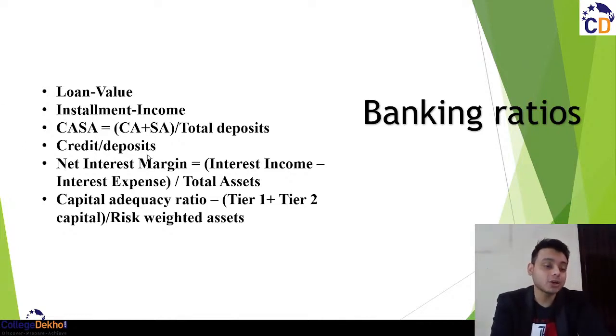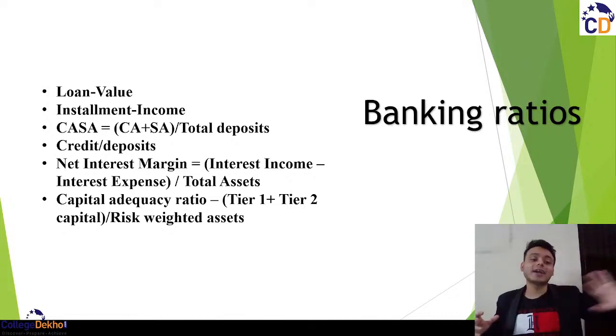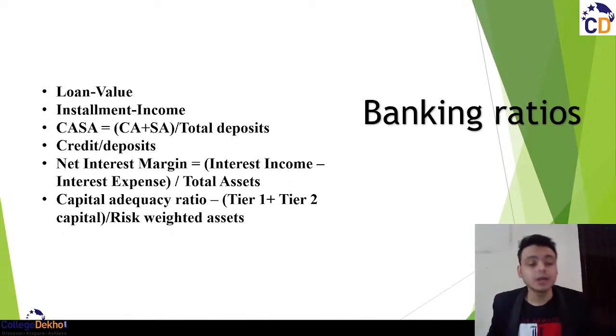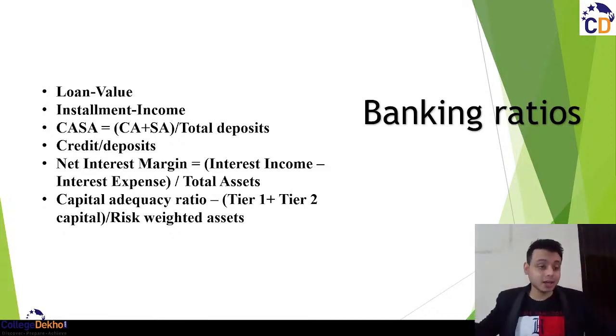The credit to deposit ratio. Simple. Out of the deposits that come to the bank, only from those deposits the bank lends money. So again this ratio should be as high as possible. The bank should be able to give as many loans as possible. We are not talking about NPAs right now. The larger the credit the bank extends, the more faithful and credible the bank is. Then we have the net interest margin.